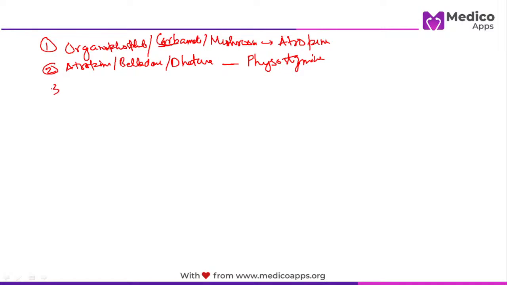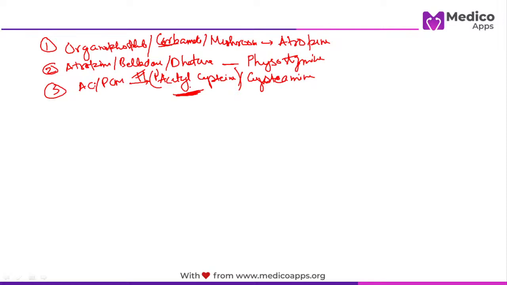Let's talk about the third, which they ask very frequently: acetaminophen, also called PCM. What is the specific antidote for it? N-acetylcysteine. Also, you can talk about cysteamine. But remember, N-acetylcysteine is safer as compared to cysteamine. So when both options are given, you will always go for N-acetylcysteine.